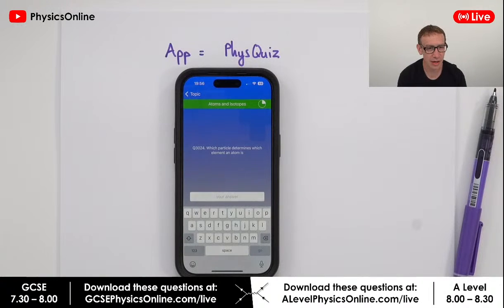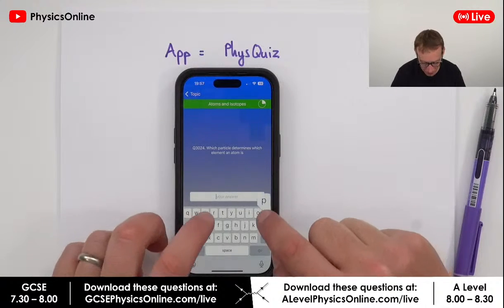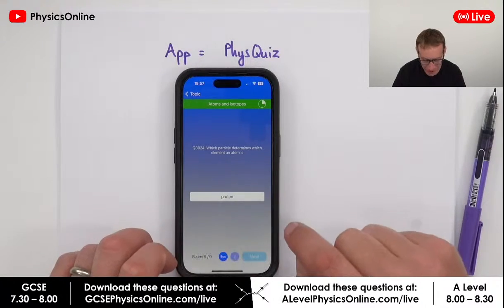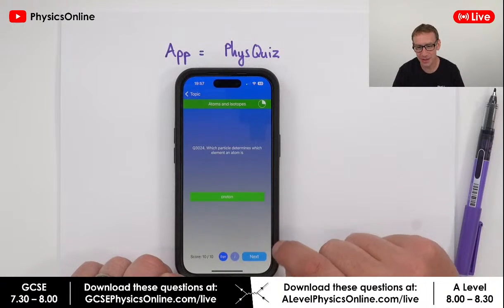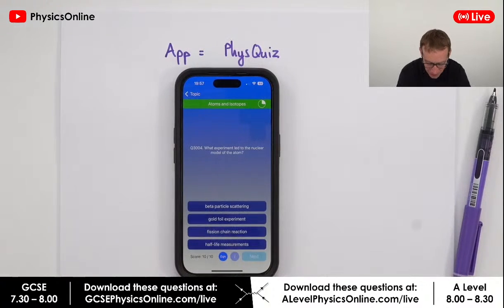Which particle determines which element an atom is? Okay, please don't spam, people. If you spam too much and put the same answer many times, I'll just time you out. So which particle determines which element an atom is? People are saying proton. There are so many people out there that I can't even read all of your names. But this is amazing. All of you are doing awesomely.